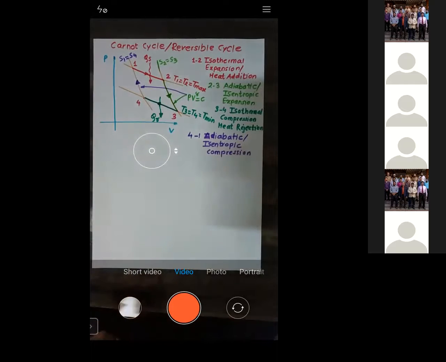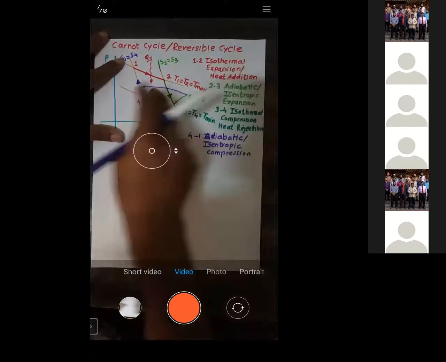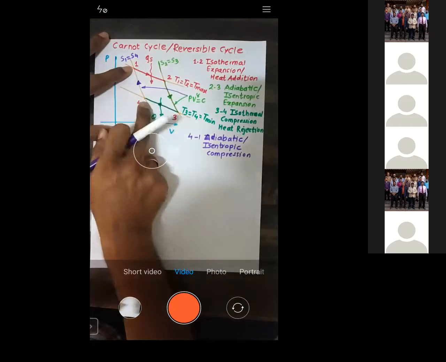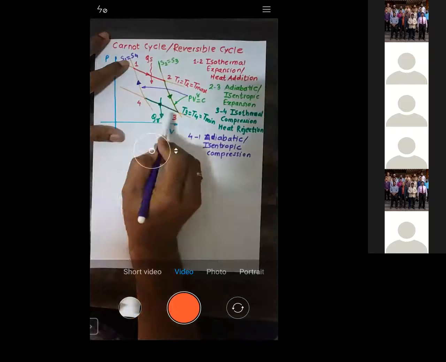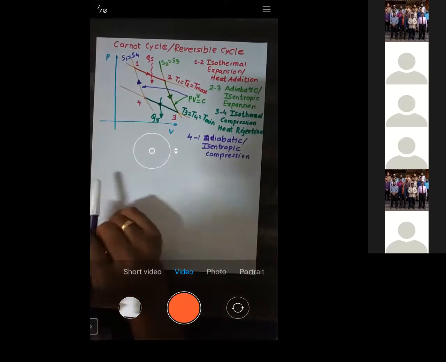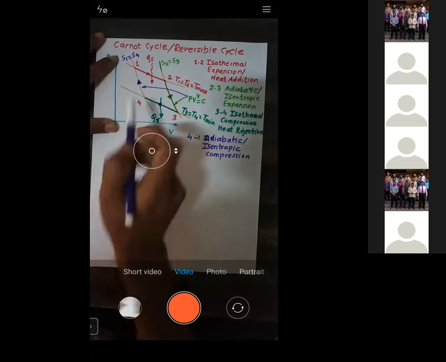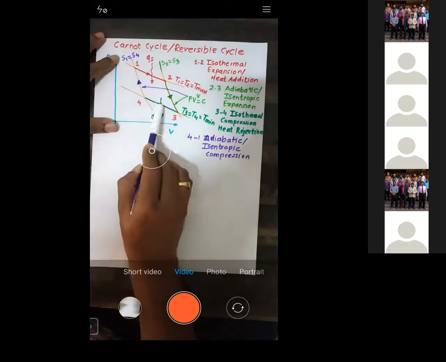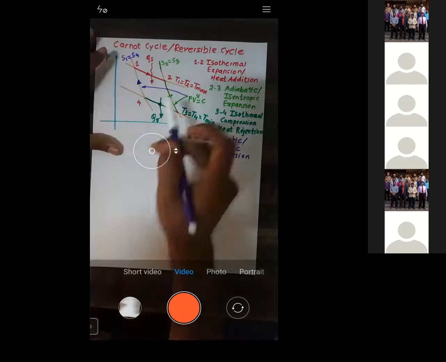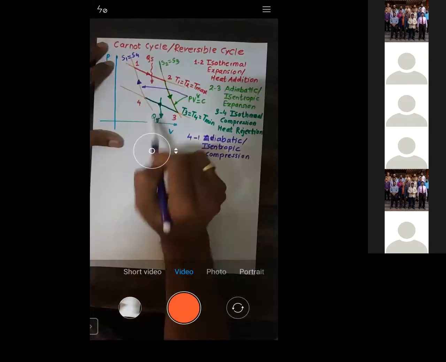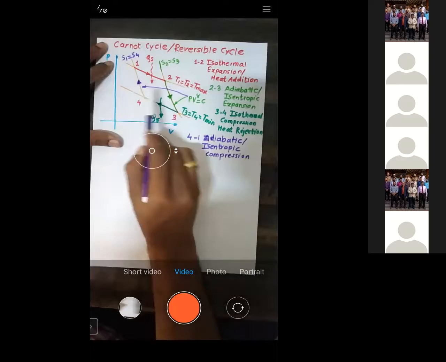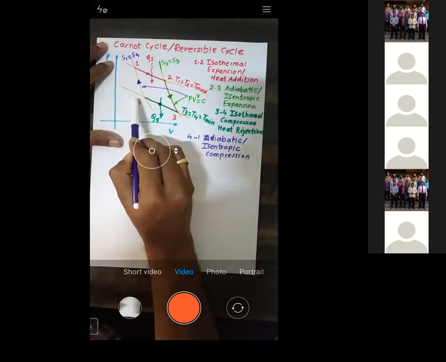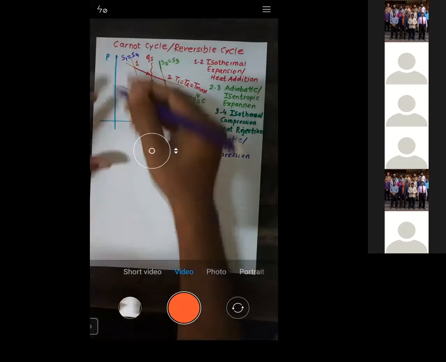When you see this process, all of you try to understand. 1 to 2 and 3 to 4, both processes are isothermal, but one is heat addition and the second is heat rejection. Now talk about 2 to 3 and 4 to 1. Both processes are adiabatic, but one is expansion and the second is compression.